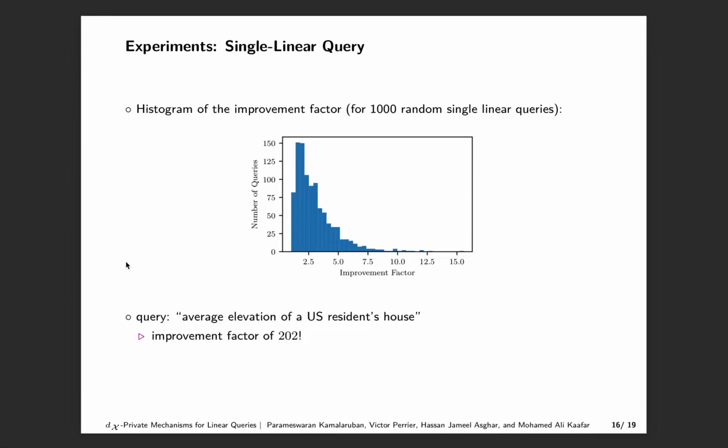The average of improvement factor values lies between 2 to 3, with some queries showing an improvement factor of more than 7.5. We also tested the improvement factor over queries with an obvious real-world interpretation. One such query is the average elevation of a US resident's house. In this case, our algorithm performed particularly well with an improvement factor of 202. This scale of improvement is due to the fact that there's a strong correlation between the query and the distance map. Note that even if the solutions shown above are suboptimal, we still perform better than the baselines for both synthetic data and the real data, depending on the query structure.